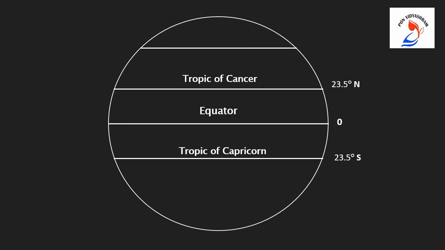Shall we proceed? Now, above the Tropic of Cancer, draw another line and name it as Arctic Circle and number it as 66.5-degree North. Now again, below the Tropic of Capricorn, draw another line and name it as Antarctic Circle and number it as 66.5-degree South. Yes, we have done, children. We have drawn the lines of latitude.